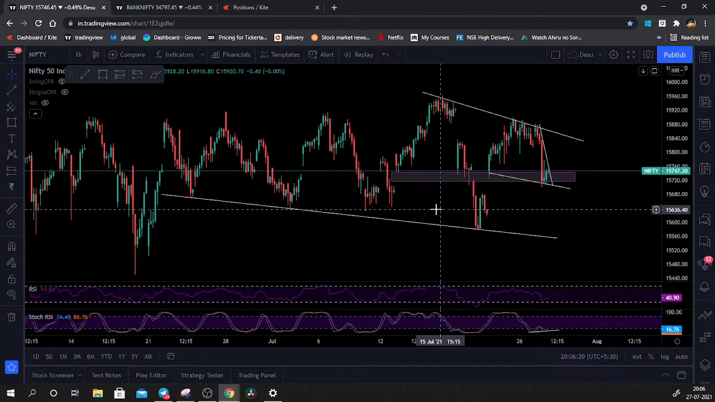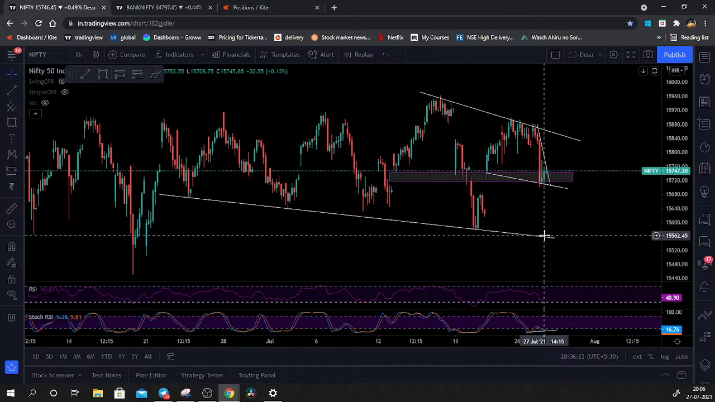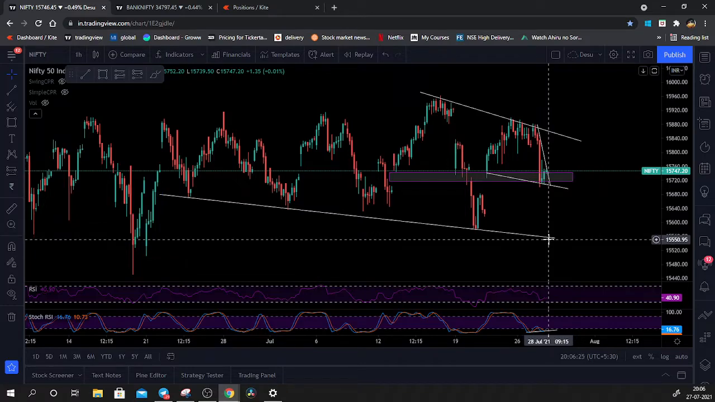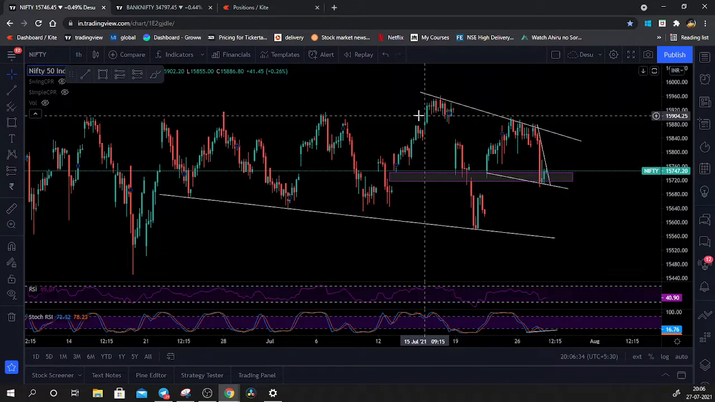Coming back to the number two thing, which is how do we know whether it is a genuine breakout or a breakdown and the follow through will continue, or whether it is a genuine support or a genuine resistance and the follow-up can continue on the upside or the downside, right? We have to check the time over here.